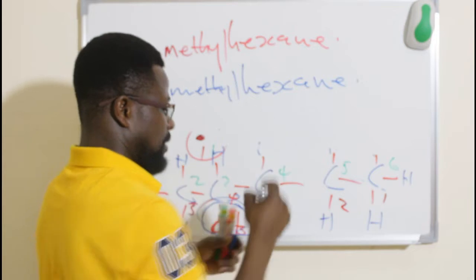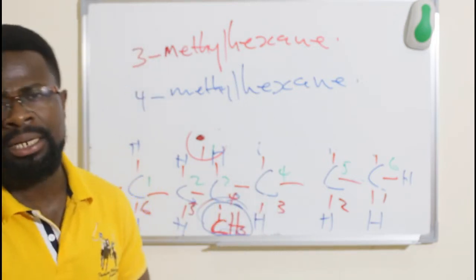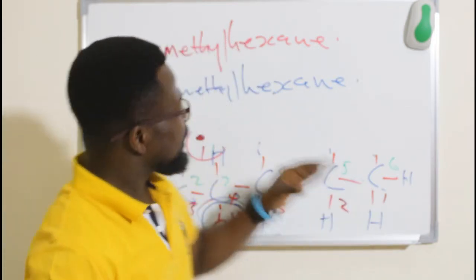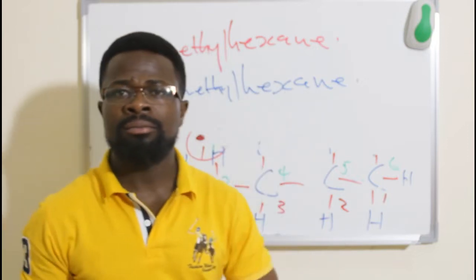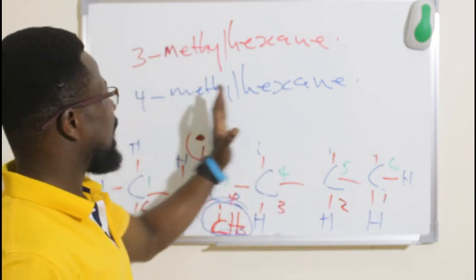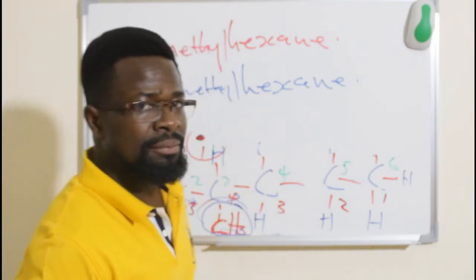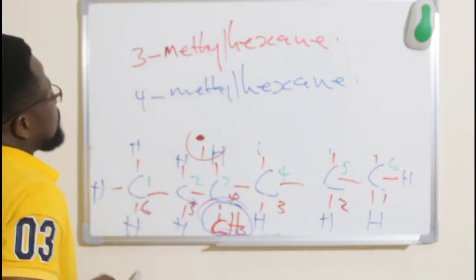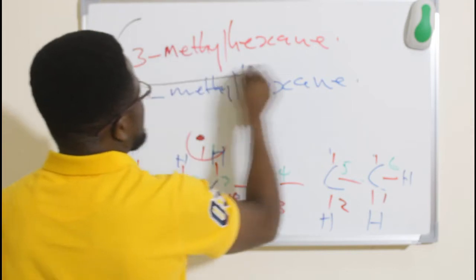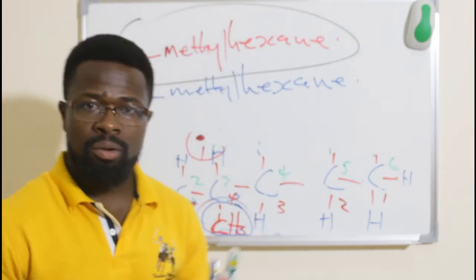Now the question is, which is the correct one? Is it 3 methyl hexane or 4 methyl hexane? The correct thing is 3 methyl hexane. Why?